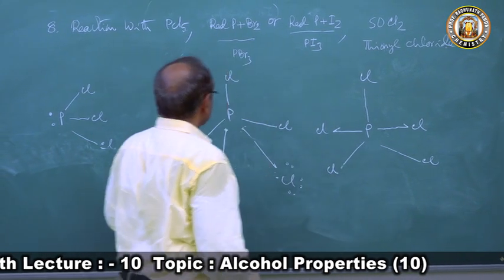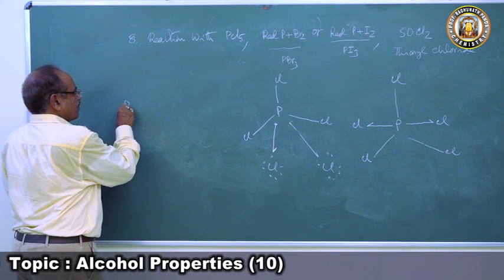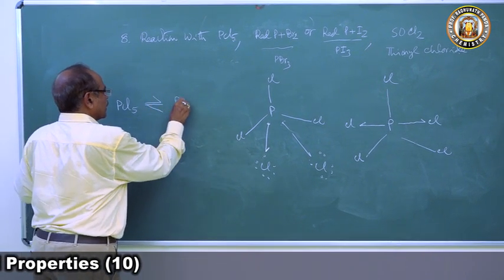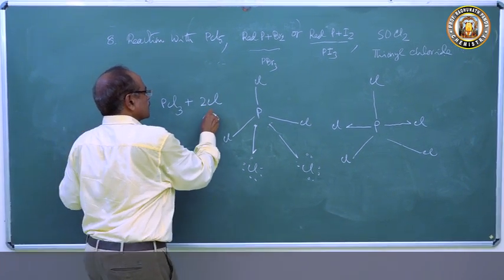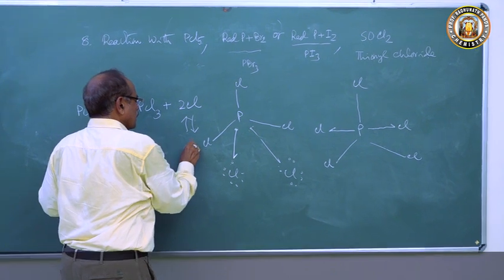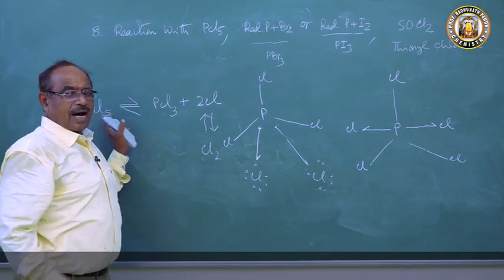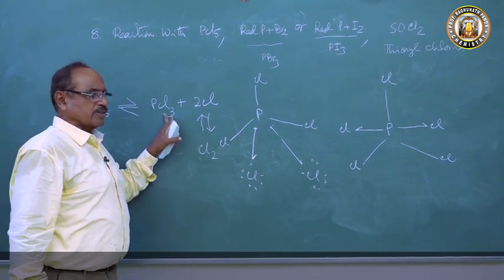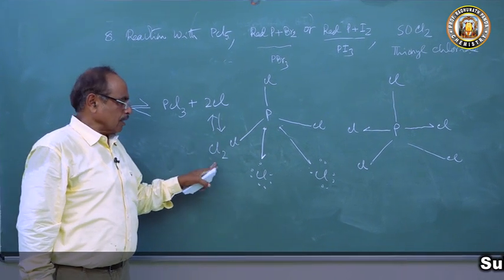Now PCl5 has a particular chemistry: it undergoes a reversible reaction to form PCl3 plus 2Cl, and these 2Cl form Cl2. So phosphorus pentachloride is always in a constant dissociation state to form phosphorus trichloride and a chlorine molecule.